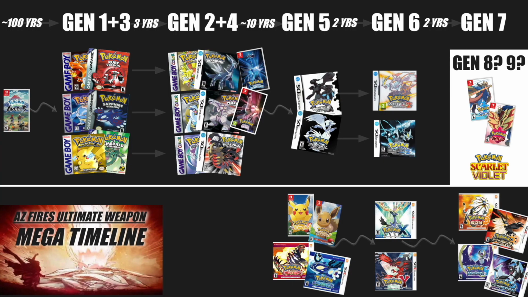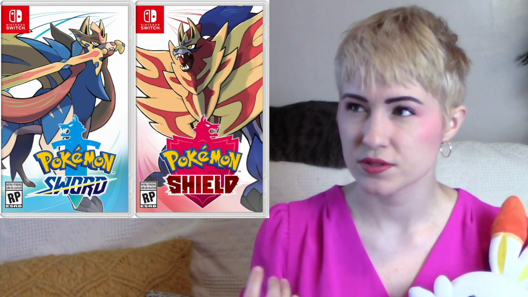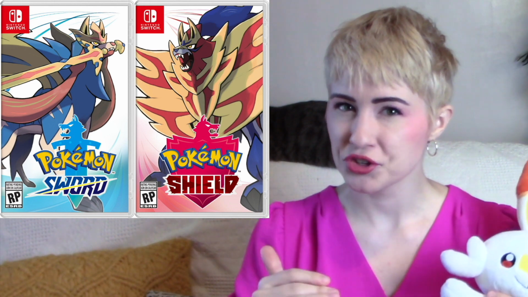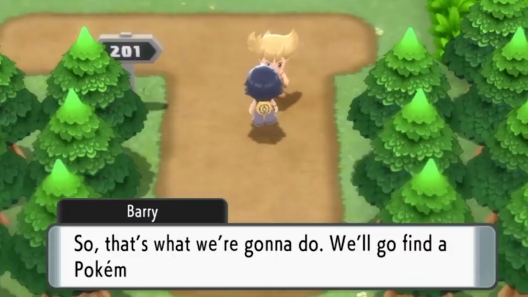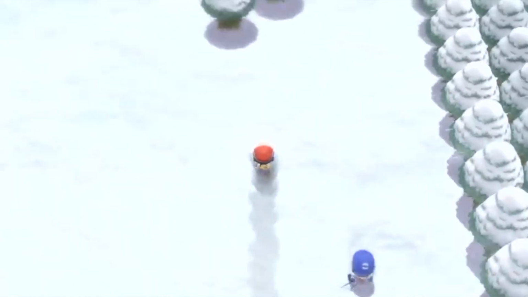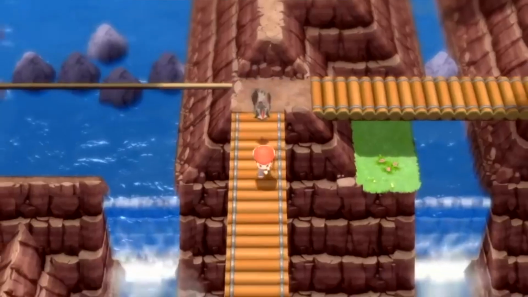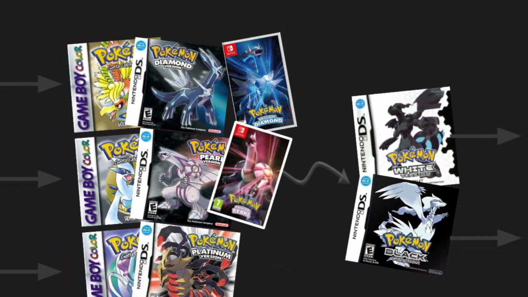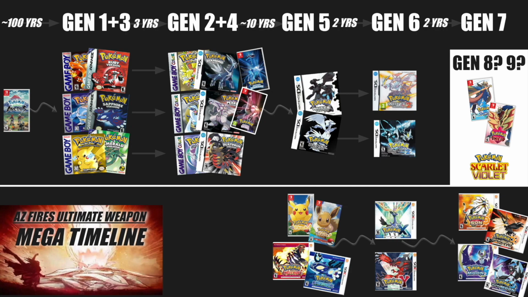Generation 6 and 7 are the only main games so far that take place in the Mega Universes. So does that mean Generation 8 goes back to the non-Mega Universes timeline? Well, some of the games do, but we're not sure about some of the others. Let's start with Brilliant Diamond and Shining Pearl, the easiest to place because they are faithful remakes of Diamond and Pearl. There are very few changes from the originals, so we're going to place these in the non-Mega timeline, extremely closely parallel to Diamond and Pearl.